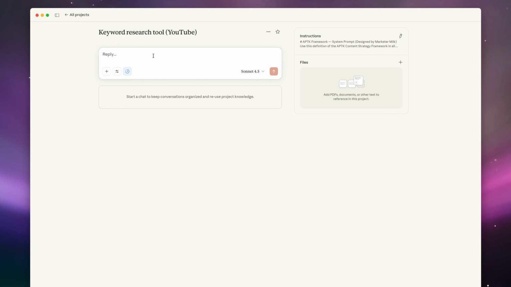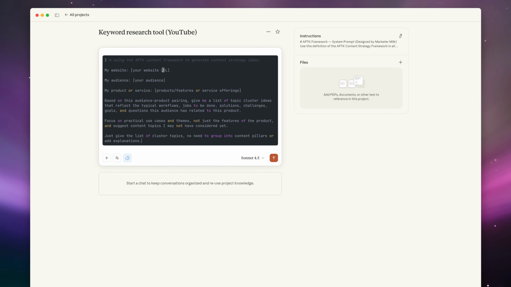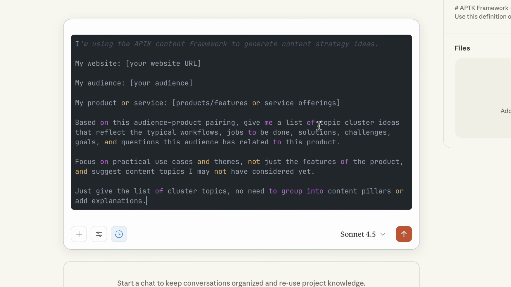Okay, now that Claude is primed with understanding how to be a really good SEO, we need to start giving it prompts to help us actually find topics related to our business. So this is the first prompt I'm going to give it. As you can see, it is sort of in this code format because I copied and pasted it from a code editor. But again, this prompt will be in that same blog post in the description. It's the first link. You can check it out in there as well.